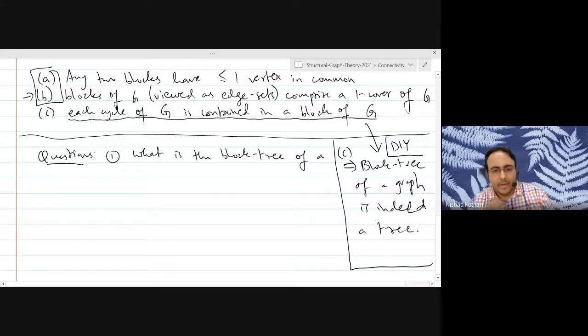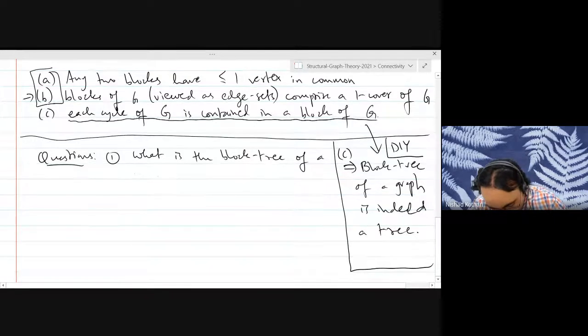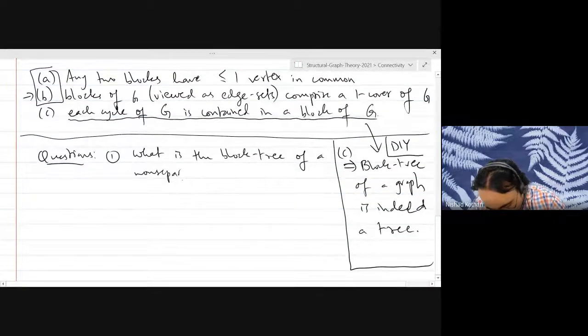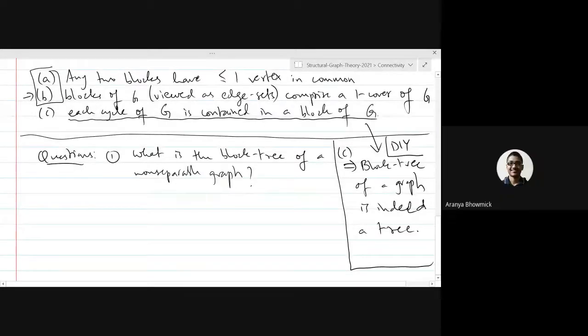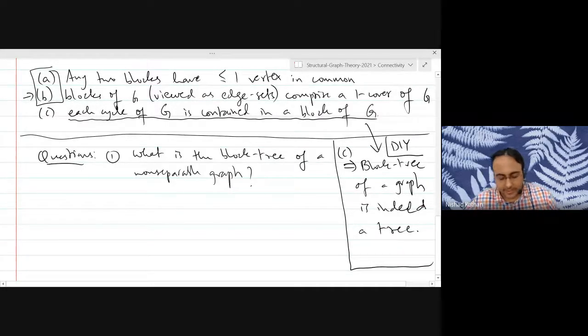Good. Okay, so now I want to ask you a quick question. What is the block tree of a non-separable graph? In a non-separable graph, how many blocks do you have and how many separating vertices do you have? We have only one block. Only one block, no separating vertices. So what is the block tree? K1. Okay, that is the block tree of a non-separable graph.